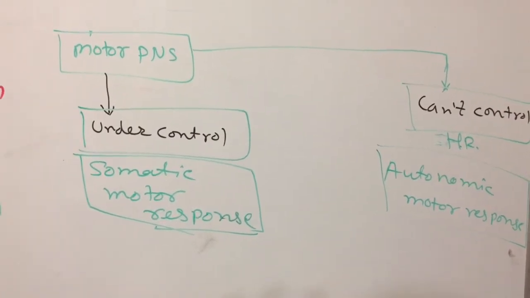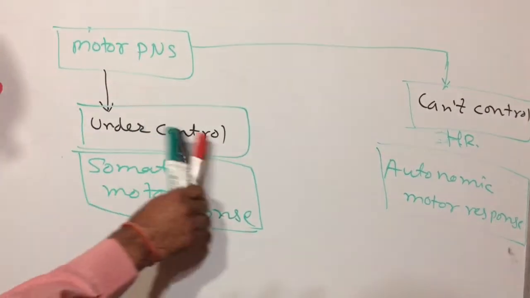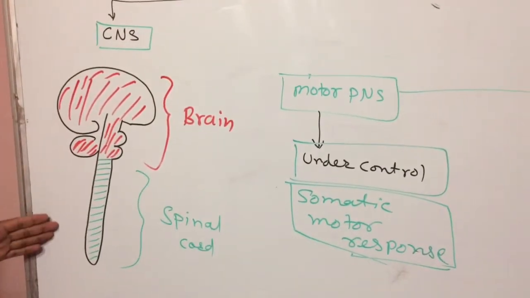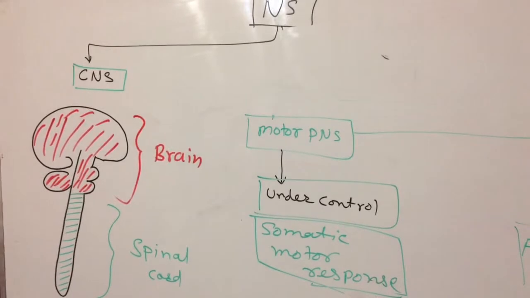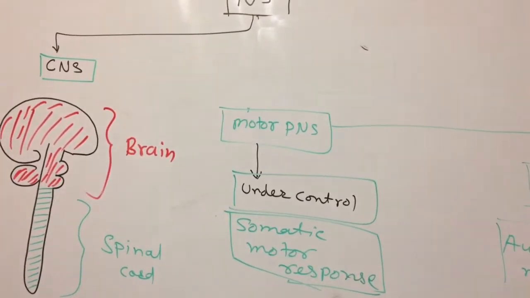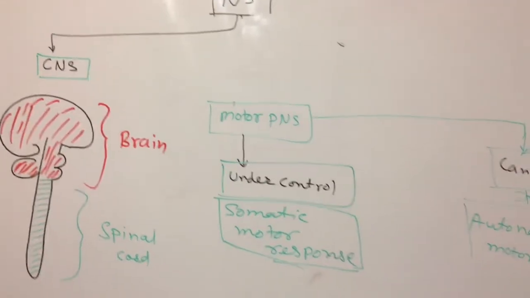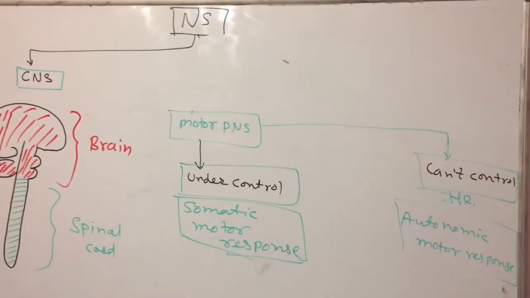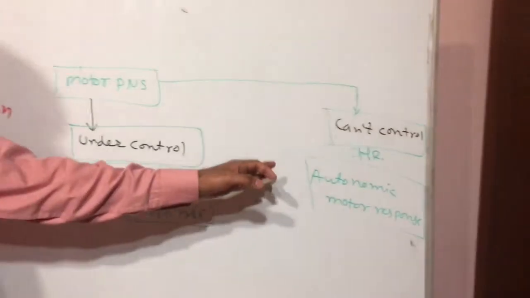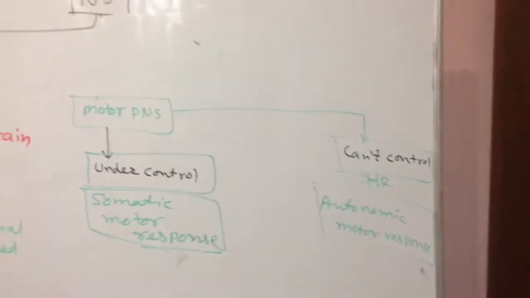And under control is like our vision. If our eyes are open we can see this diagram, if our eyes are closed we can't. If you want, you can see; if you don't want, you can't. This type is called somatic motor response, and what we can't control is the autonomic motor response.